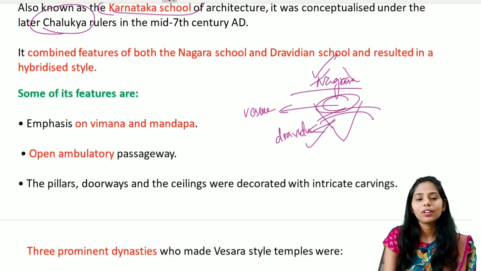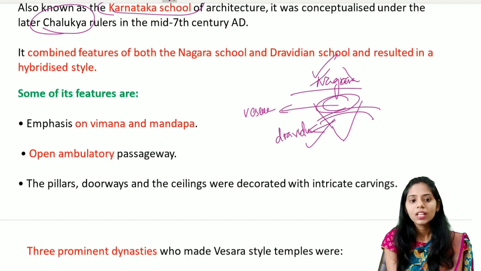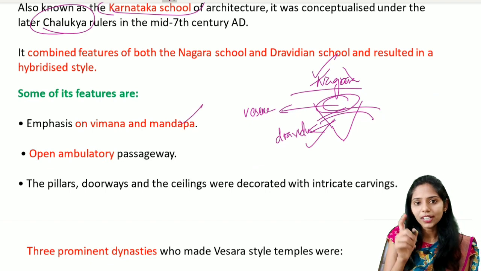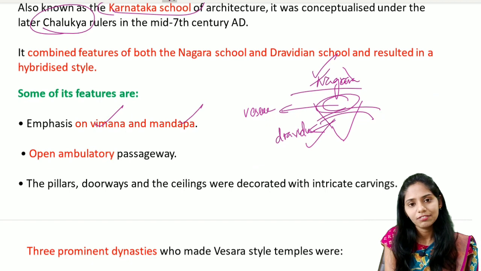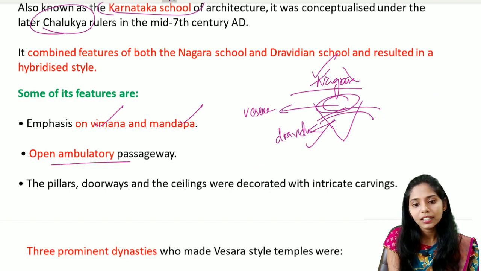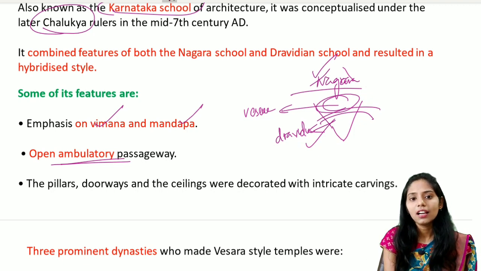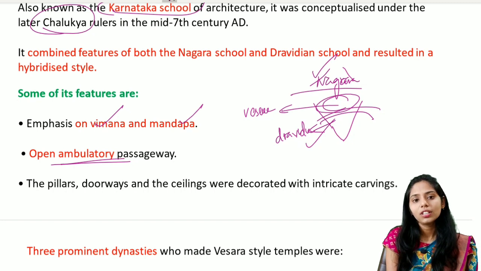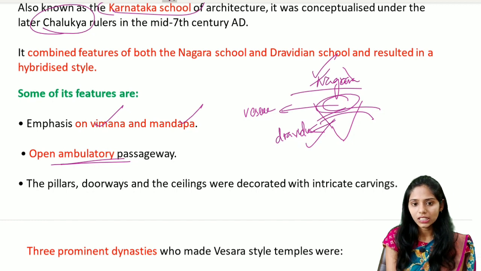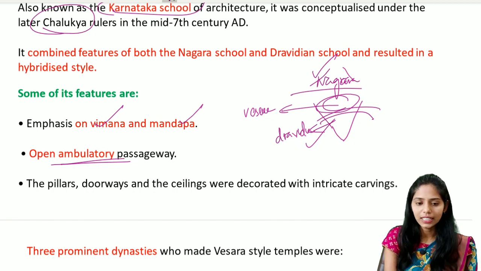And if you see some of the important features that are unique to this Vesara school, they put the emphasis on both the Vimana and also the Mandapas. So the Mandapas are an important characteristic of the Nagara school, and the Vimana is an important feature of the Dravidian school. And there is an open ambulatory passageway, that is the Pradakshina Path. In the Nayaka school, we saw this circumambulatory passageway which is roofed, but in the Vesara, we see the open ambulatory passageway.